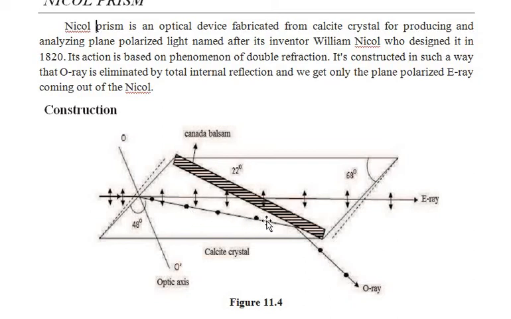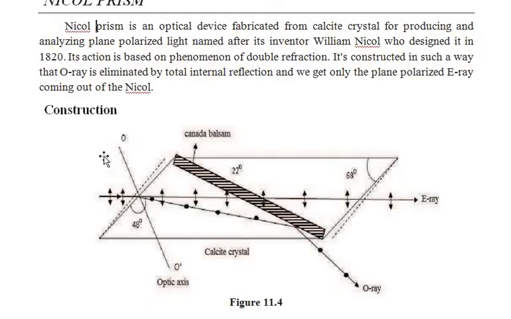Then it goes in this direction and is incident on the Canada balsam, and the Canada balsam is a less dense medium compared to the crystal, so it is reflected from the Canada balsam within the same medium, and then the refracted ray comes out in the form of the O ray. So what we have done here, by using the Nicol prism, is that when natural light is incident on it, one can see only plane polarized light.